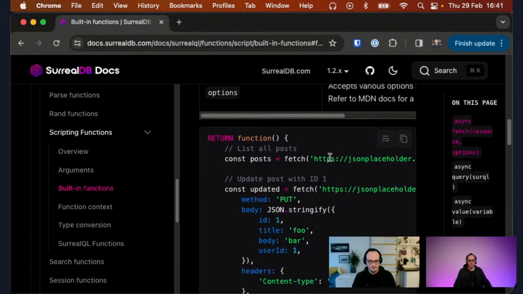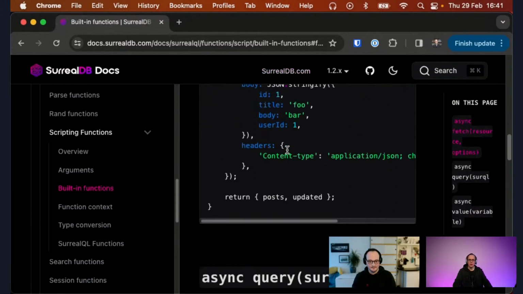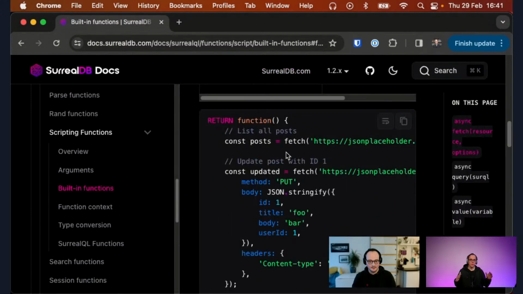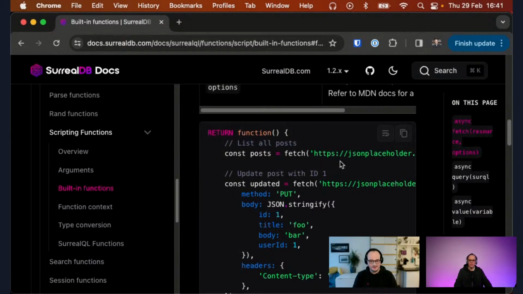Whereas this is more fully featured, with more things you can do in it. But you can also disable the HTTP functions, if anybody's wondering, because of course you don't want people to just randomly get stuff from the internet.